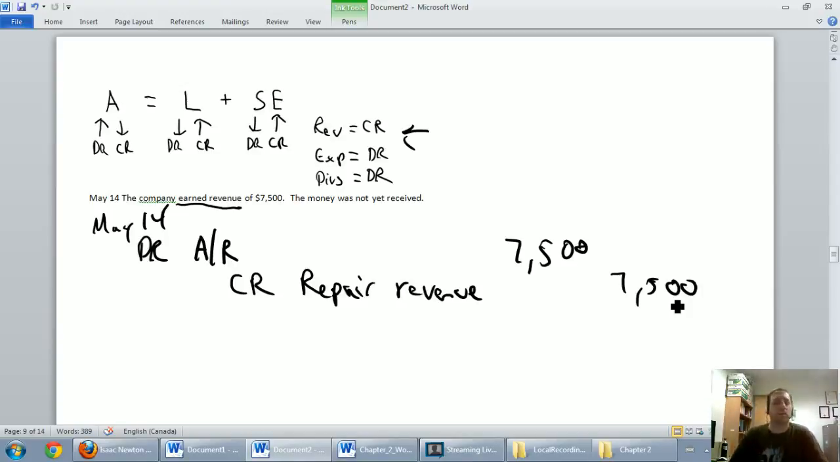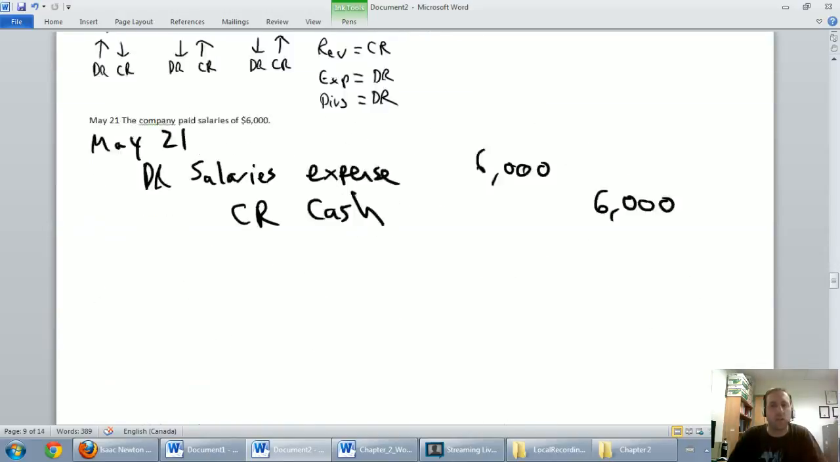What I need to say is when I set it up here on May 14th, I said, you owe me. That's what accounts receivable means. We said, you owe me $7,500. Well, we've got to answer the question, do they still owe us $7,500? The answer is no. So now we've got to say, hey, you don't owe me $7,500. We've got to reduce the accounts receivable. We said the accounts receivable was an asset. When we set it up, we debited it. Well, now we're getting rid of it. I'm going to credit my accounts receivable.